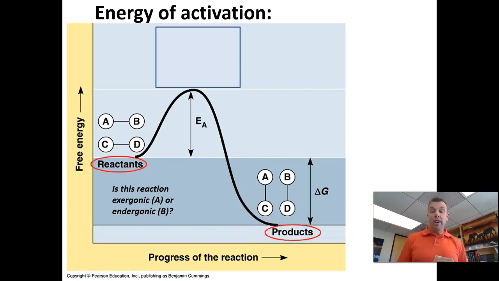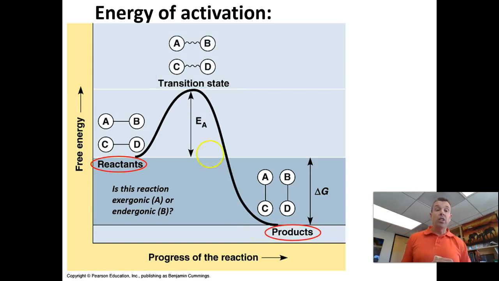However, we do have this energy of activation. So this energy of activation is this hill of additional energy that's needed to get over the hump to go from reactants to products. Now, this does not change the delta G. The delta G, the change in energy from reactants to products, is this right here, right? Delta G is the energy of the products minus the energy of reactants. The energy of activation is the extra energy we need to get over the hump, but it's given back. So that doesn't affect the delta G. Any energy we add to get over this is going to be given back, right?